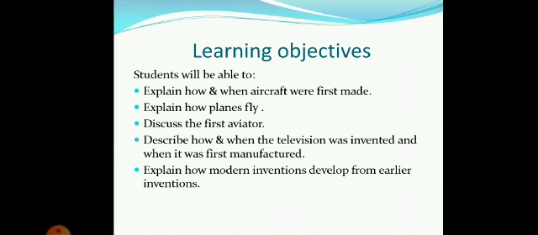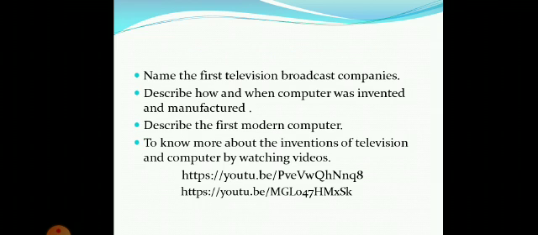Students, let's have a look on learning objectives of today's lesson. Students, at the end of the lesson, you people will be able to explain how and when aircraft were first made. You people should also be able to explain how planes fly. You people should also be able to discuss the first aviator. You people should also be able to describe how and when the television was invented and when it was first manufactured. You people should also be able to explain how modern inventions develop from earlier inventions.